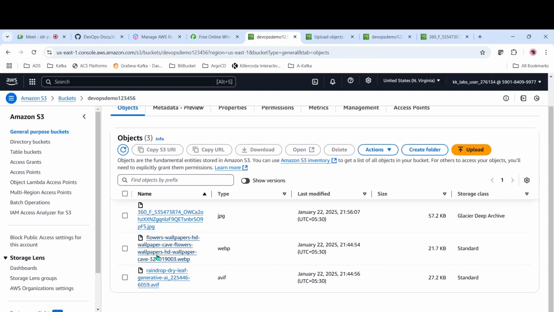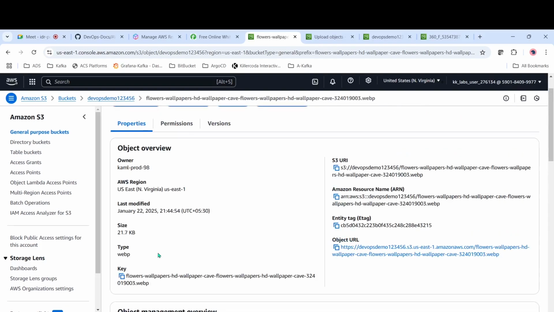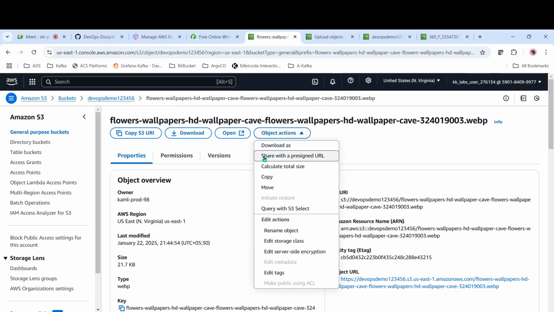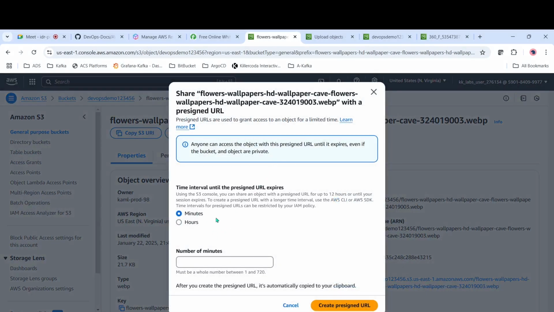Just select that one. Once we select this one, we have something called Object actions. Just select this one, and if you see here, Share with a pre-signed URL. Just select this one. And if you see, we have something called minutes and hours. So for example, if you have to give that user access for just 5 minutes, we can give 5 minutes. In case you have to give it for hours, we can give hours.